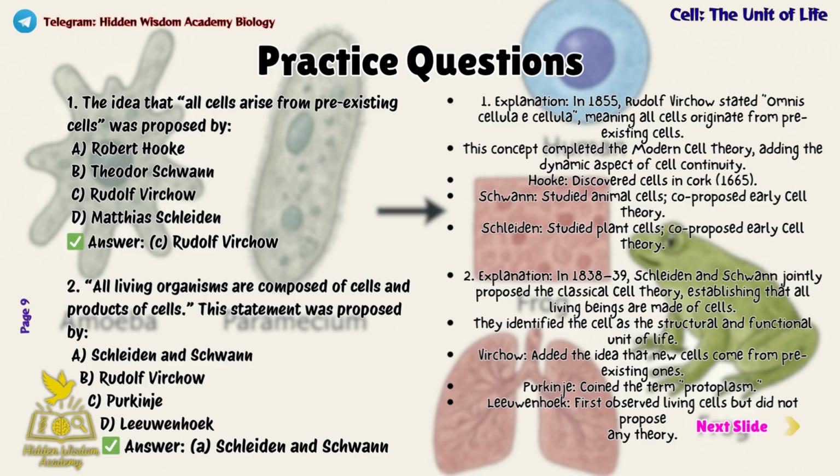Explanation. In 1838-39, Schleiden and Schwann proposed the classical cell theory, showing that all living things are made of cells. They identified the cell as the basic structural and functional unit of life. Later, Virchow added that all new cells come from pre-existing cells. Purkinje introduced the term protoplasm for the living content of cells. Leeuwenhoek was the first to observe living cells, though he did not propose any theory. So, option A is the correct answer, that Schleiden and Schwann proposed the statement all living organisms are composed of cells and products of cells.